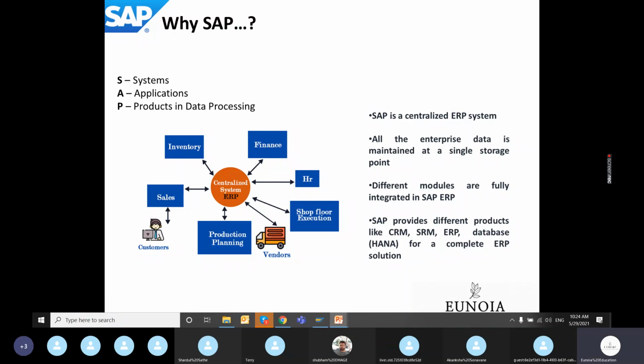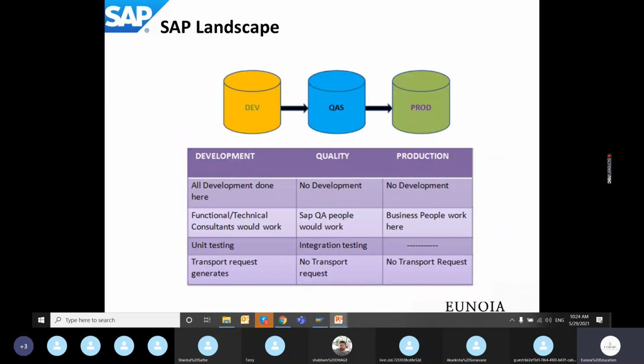Why should SAP be used as ERP software? And now we are moving ahead into the actual technical part of SAP, from where the ABAP part starts, not exactly coding, but the basic technical details that an ABAP developer needs to understand start from this point onwards.